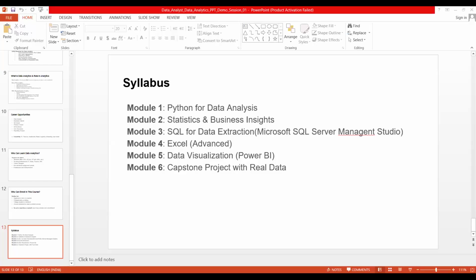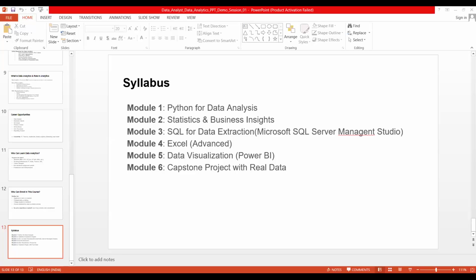What are the different charts we can utilize for visualizations, like column chart, bar chart, line chart, area chart, combo chart, scatter chart, waterfall. Okay, how we can create a custom chart, we are going to learn. And then we are going to learn the dashboard, guys. Okay, how we can create a dynamic dashboard in Excel.